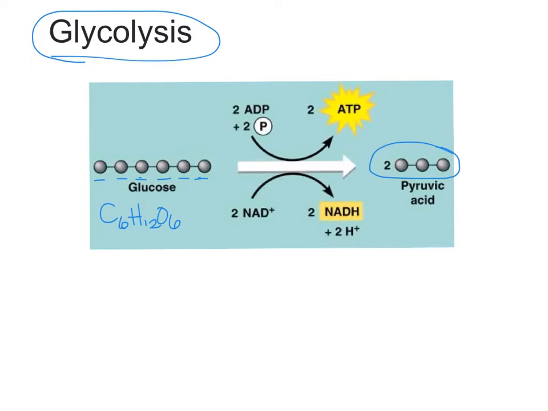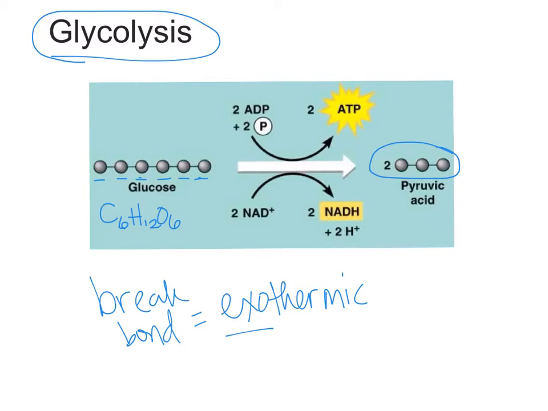Remember, when you break a bond, that is what we call an exothermic reaction or a decomposition reaction. Exothermic energy is being released, and so right away when you break that glucose molecule into 2 pyruvic acid molecules, you get 2 ATP. So right away we're getting energy, and this happens in the cytoplasm of the cell. Glycolysis, which happens right away, occurs in the cytoplasm, and then what happens after that depends on if oxygen's present or not.